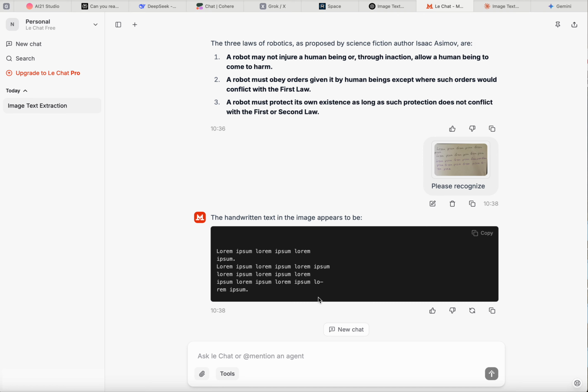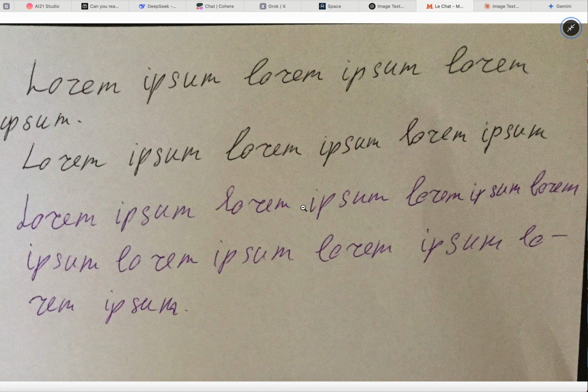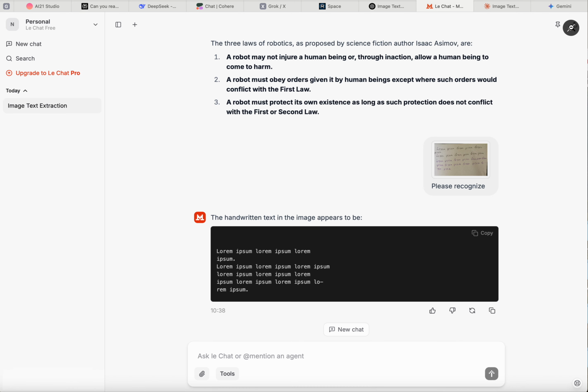ChatGPT is out, and now handwritten text. How does it look? It looks like that. 1, 2, 3 lorem ipsums. 1, 2, 3 lorem ipsums. By the way, here is a dot. 1, 2, 3, 4, 5, 6, 7 lorem ipsums.